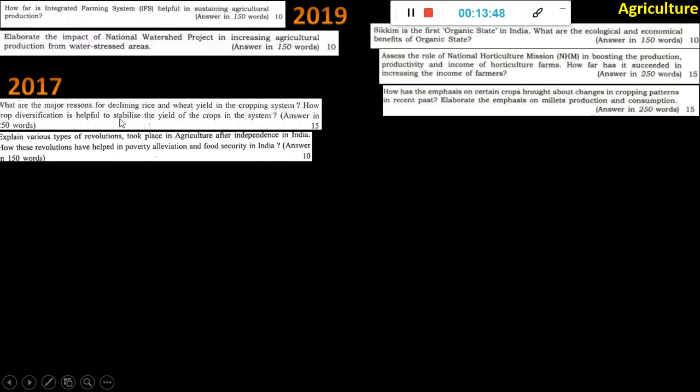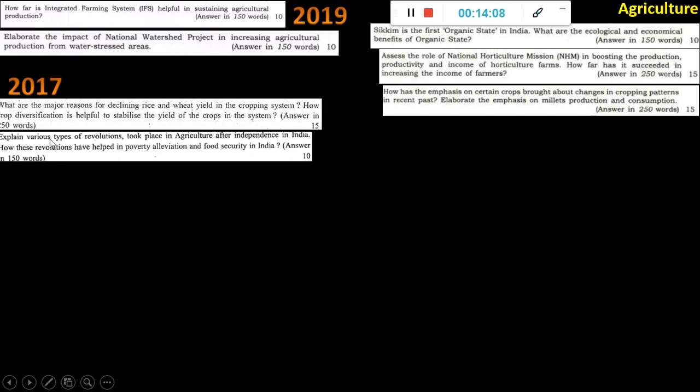How crop diversification is helpful to stabilize the yield of the crops in the system. Okay, so crop diversification is a topic which you have to study. If you see here, cropping pattern is one keyword in your syllabus. So crop rotation, cropping pattern, cropping system, crop diversification, whenever these kind of keywords are there, you have to prepare one essay kind of answer, and according to what UPSC asks, you have to fit in those